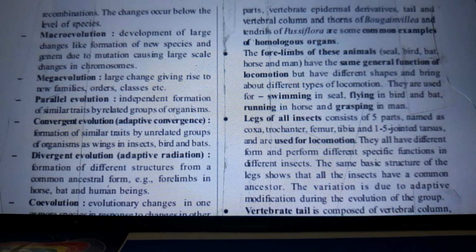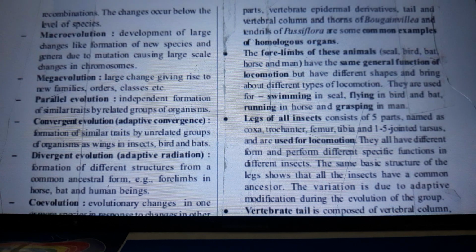The forelimbs of these animals, seal, bird, bat, horse, and man, have the same general function of locomotion but have different shapes and bring about different types of locomotion. They are used for swimming in seal, flying in bird and bat, running in horse, and grasping in man.